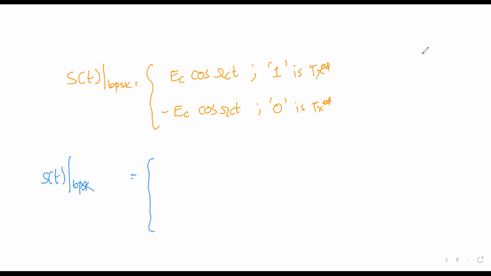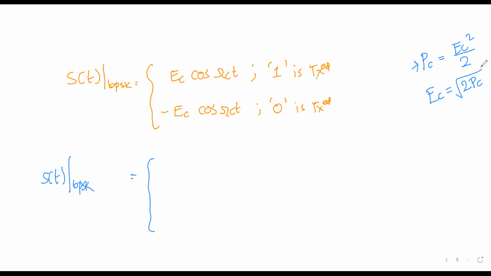In this equation of S(t) BPSK, carrier power, you can remember from amplitude modulation, carrier power is equal to what? Ec squared by 2, isn't it? I'm not going to derive this. I hope you remember, from analog communication, the first unit you might have studied, the unmodulated carrier power is equal to A squared by 2 or Ec squared by 2, the amplitude squared by 2. Now, if you find the value of Ec from here, it will be the square root of 2 times the carrier power, isn't it?